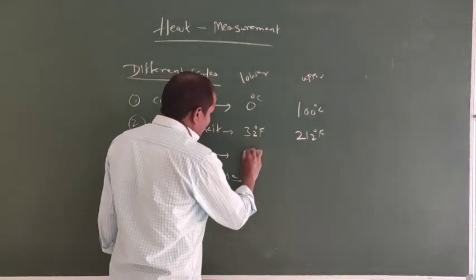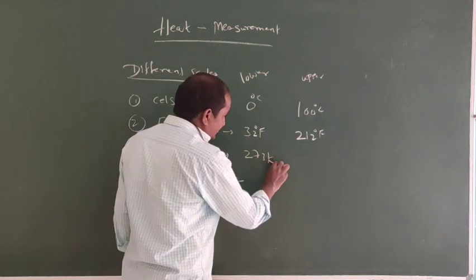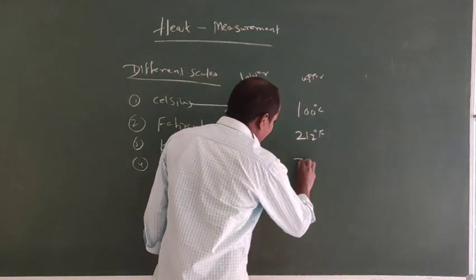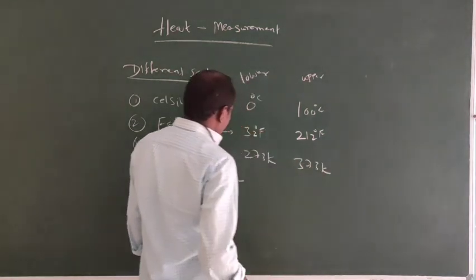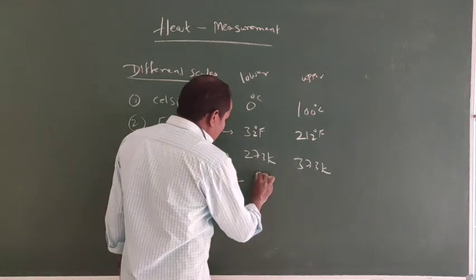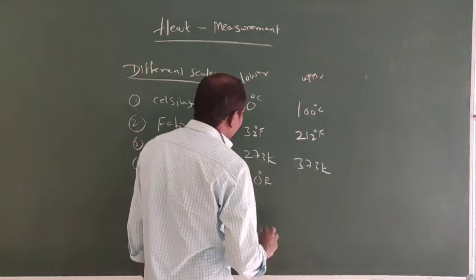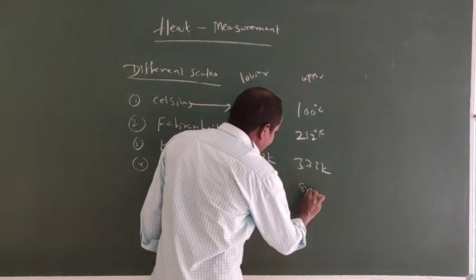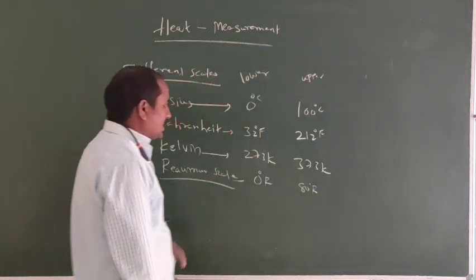In Kelvin, 273 K is the lower fixed point, and 373 K is the upper fixed point. In Romer scale, 0 degree R is the lower fixed point, and 80 degree R is the upper fixed point.